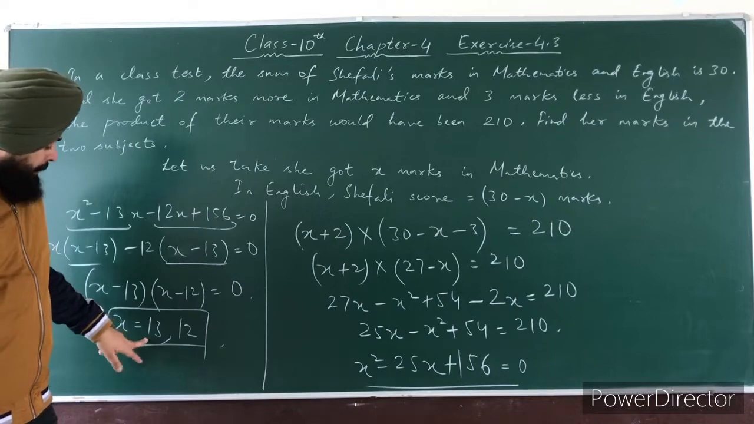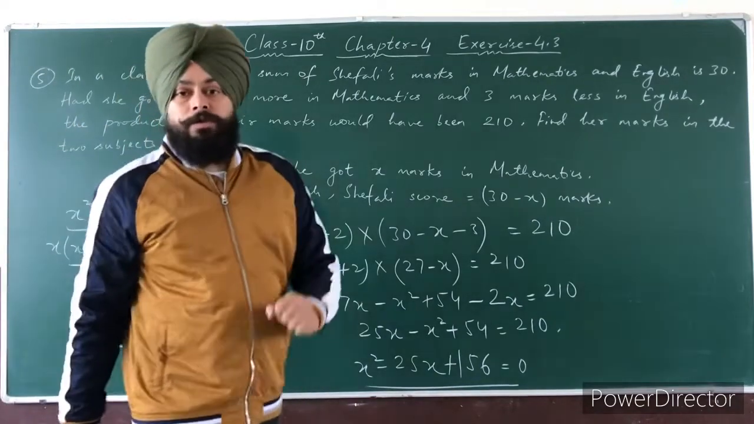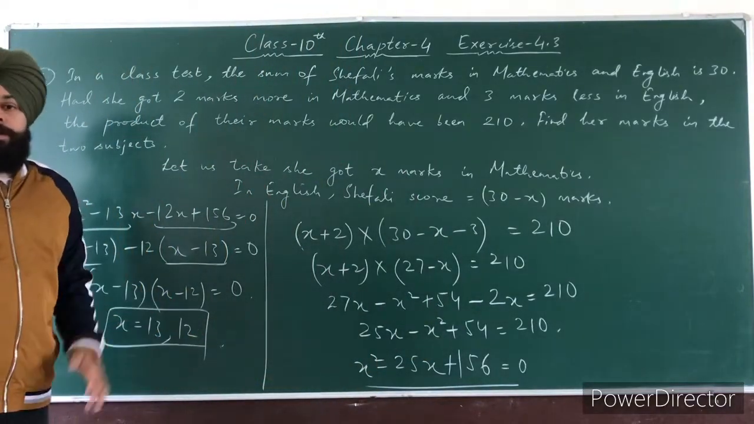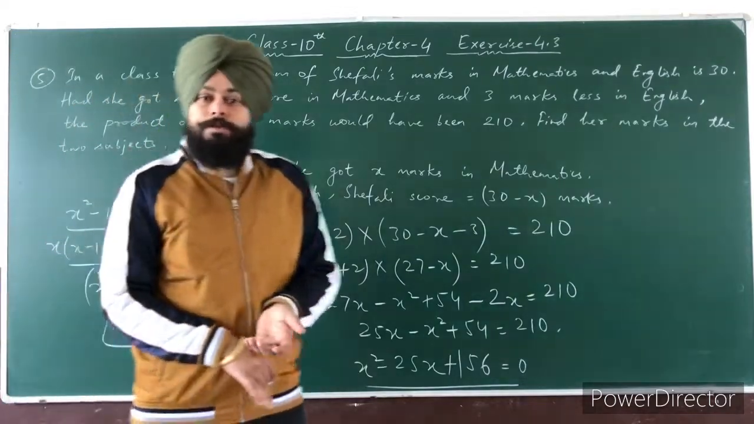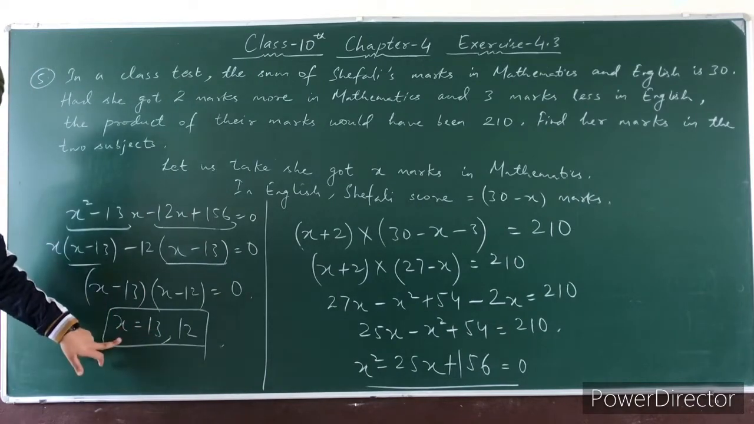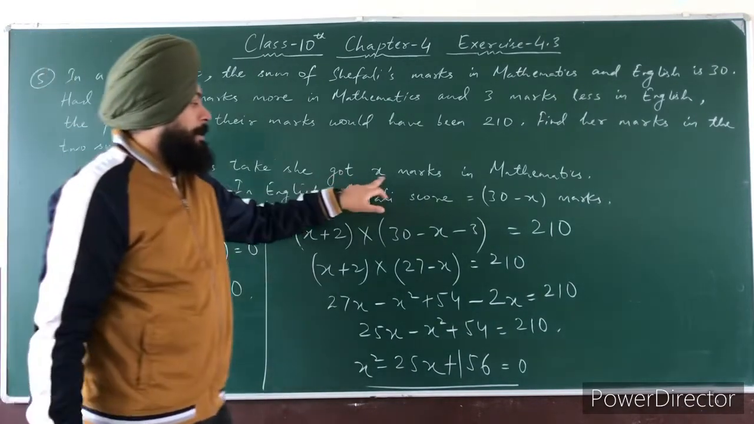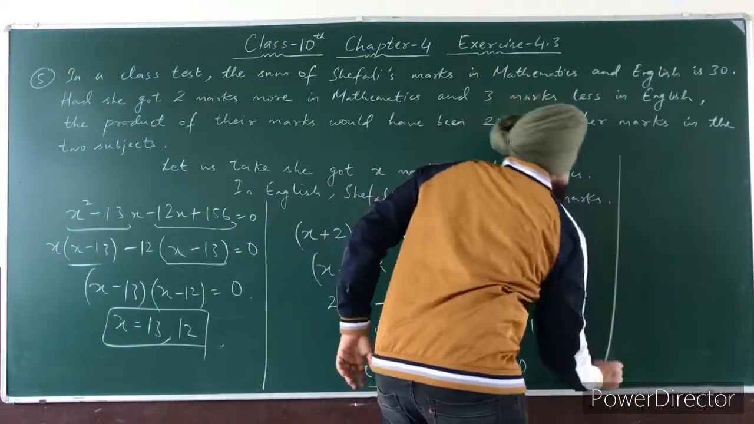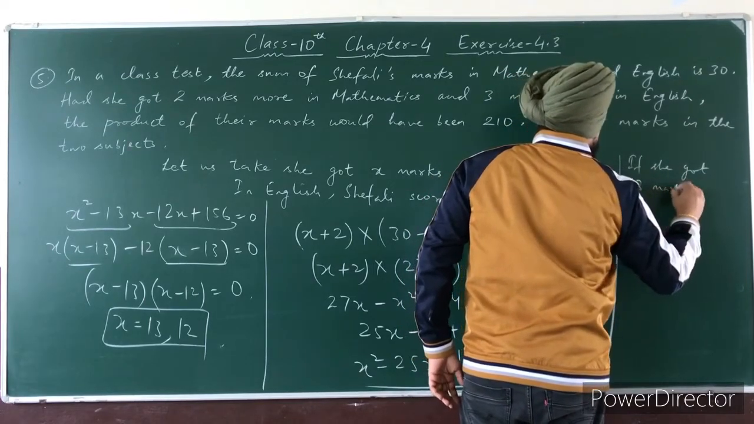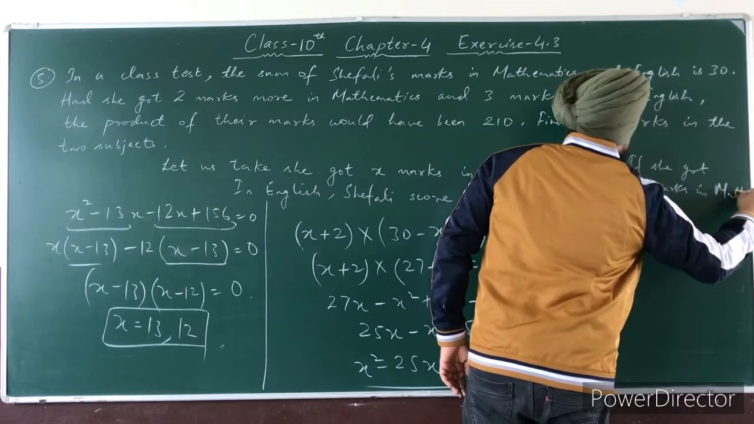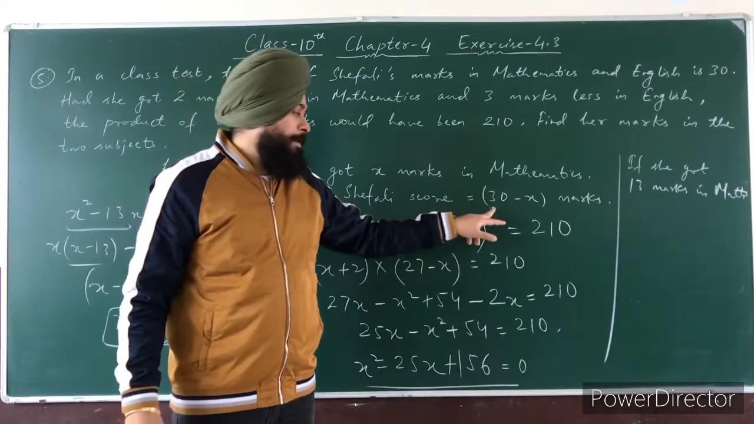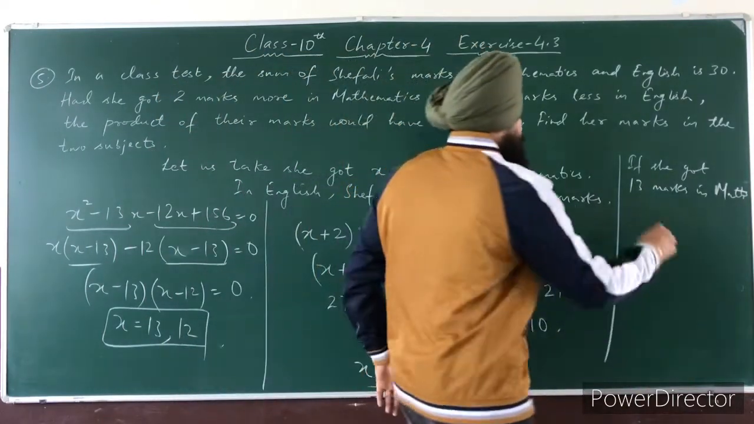So we see here both values, 13 and 12, are positive. So which is possible? Both of these values are possible, because both values are positive. So we will take them one by one. If you take 13 as x, x is the marks obtained in mathematics. So if she got 13 marks in maths, then in English Shefali scores how many marks? 30 minus 13, it is 17.